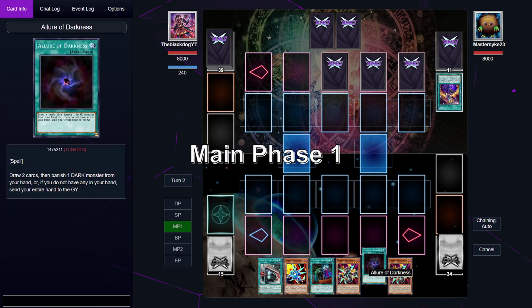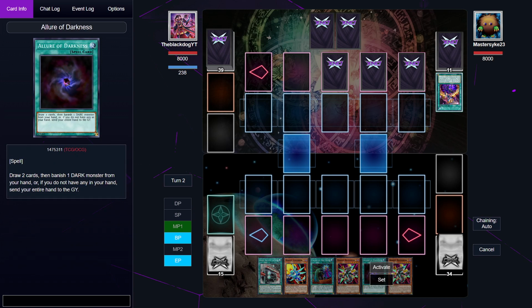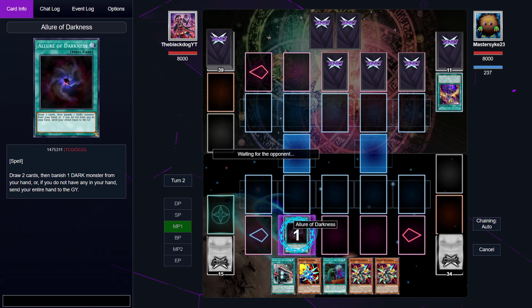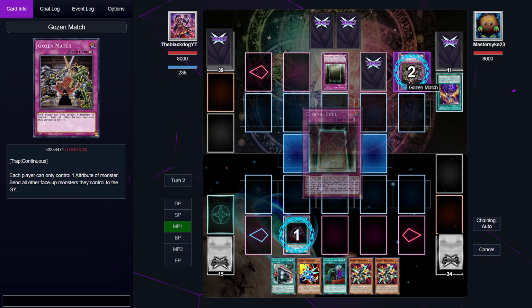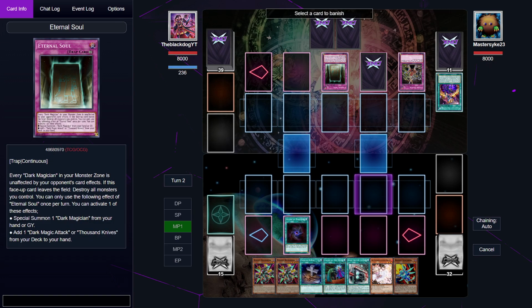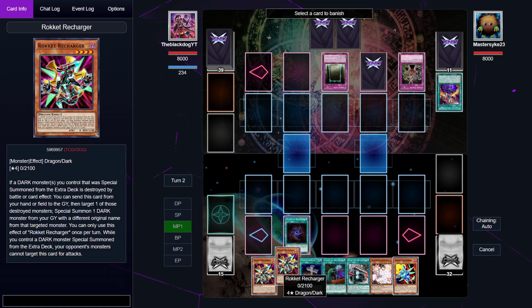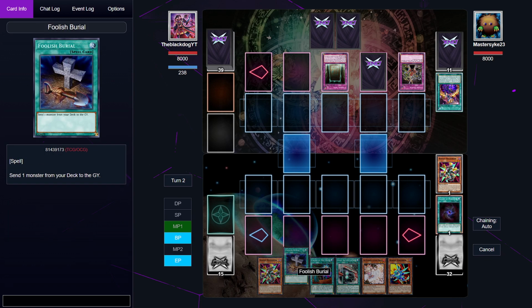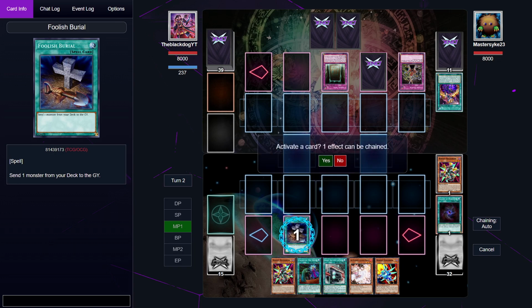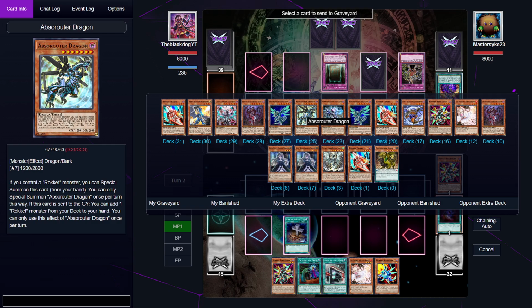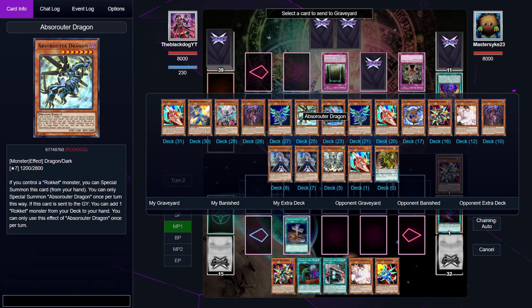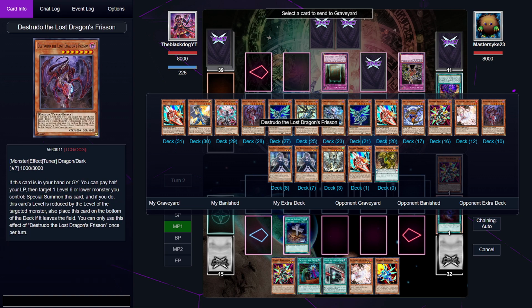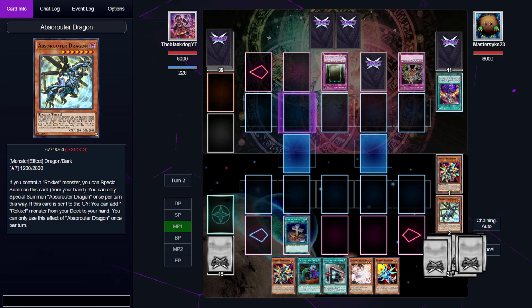Okay. We have 3 cards in our hand, and I think I'm going to start off by going for an Allure of Darkness, because I have those 2 cards. Goes in match, okay. Eternal Soul, also okay. We are going to go for Rocket Recharger, go away. We have a Foolish Burial. I'm going to go for the Foolish Burial, and I'm going to send a copy of either Absolutor or Destrudo. With the hand we are currently having, I think that Absolutor is the correct choice.